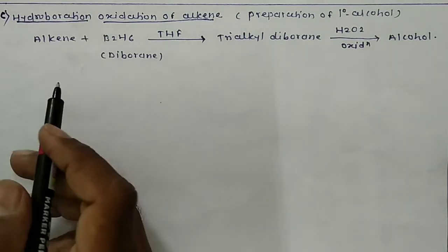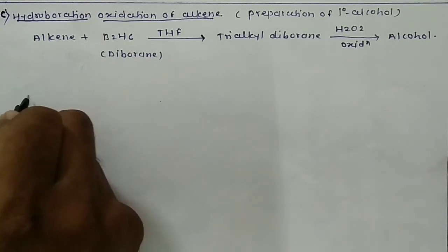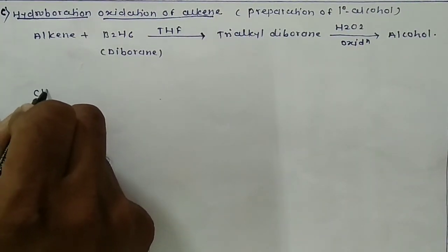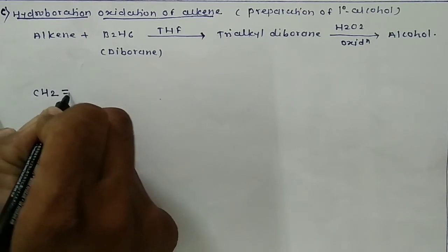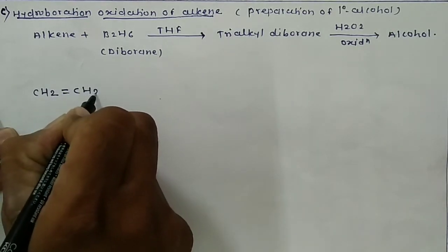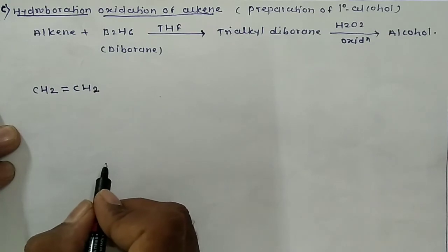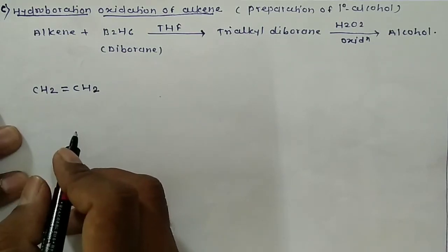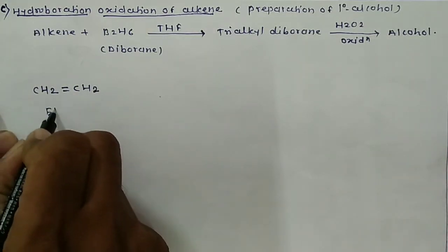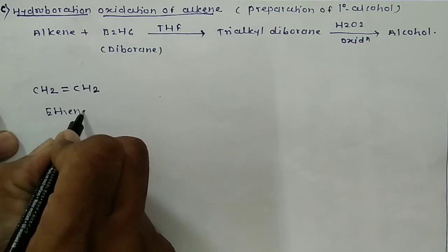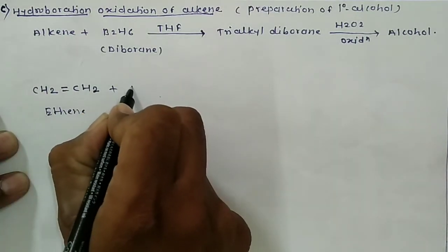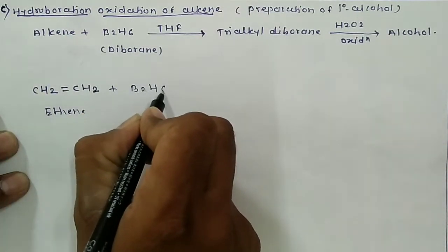Let us take an example. For example, CH2=CH2, that is ethene. Ethene on reaction with diborane